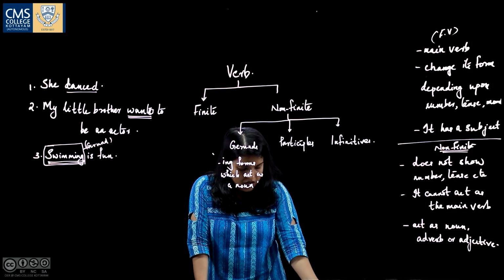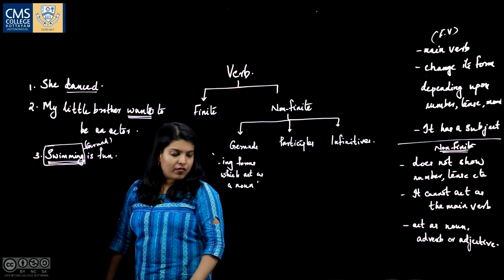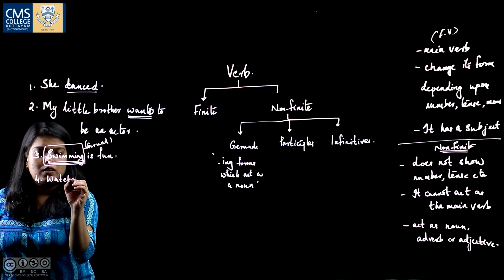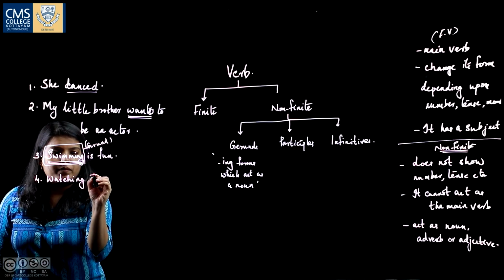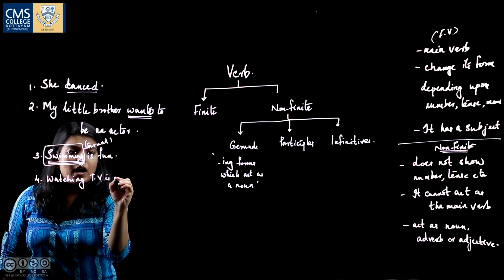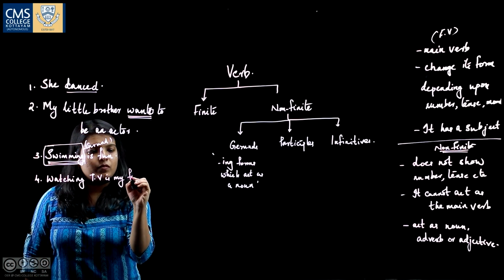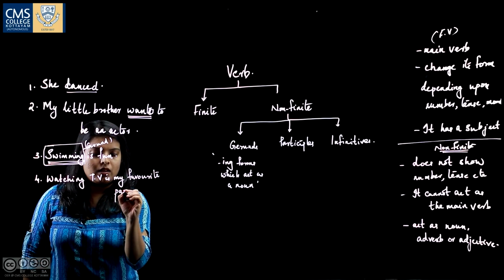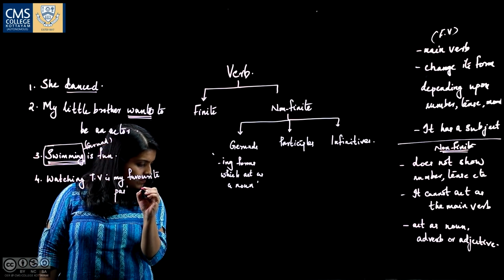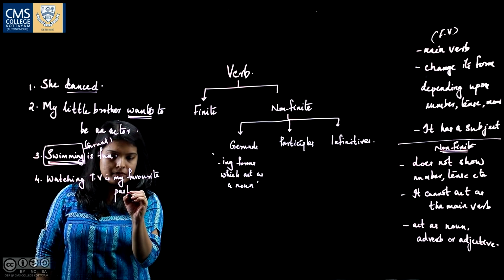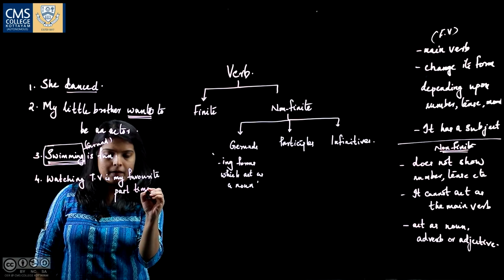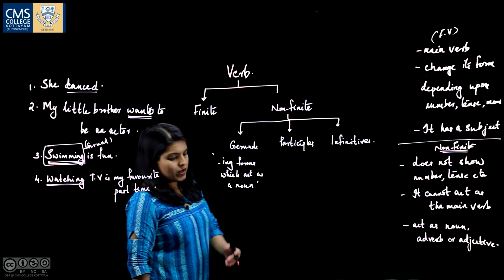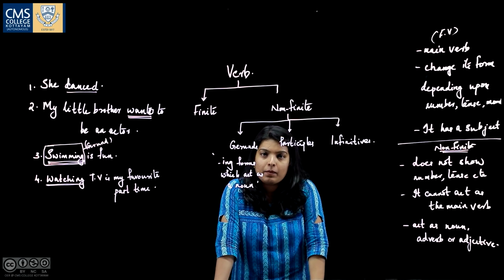For example, watching TV is my favorite pastime. Here watching is a gerund because it is a part of the subject in that sentence.